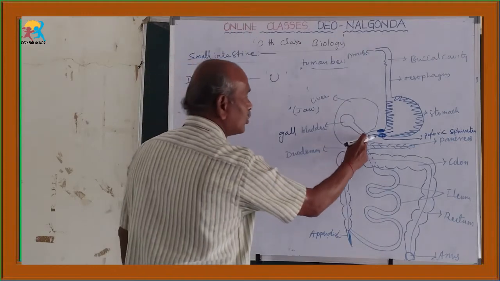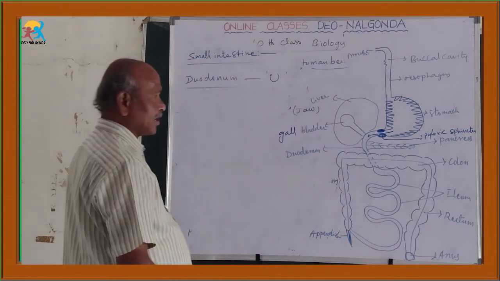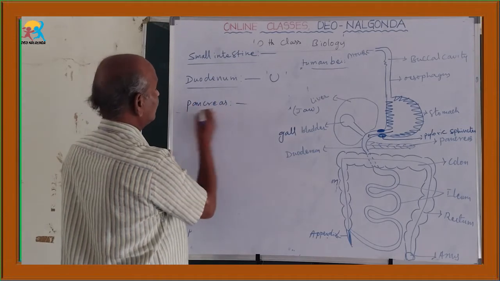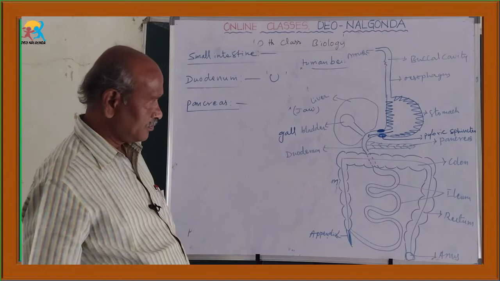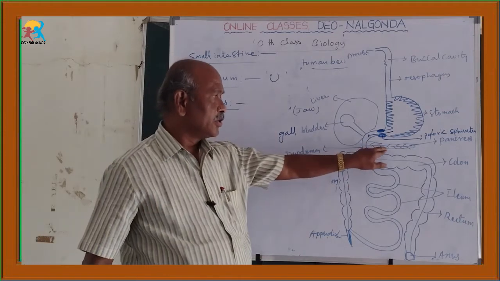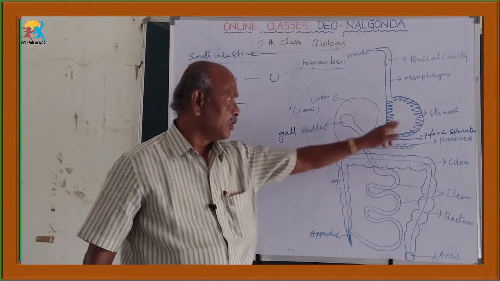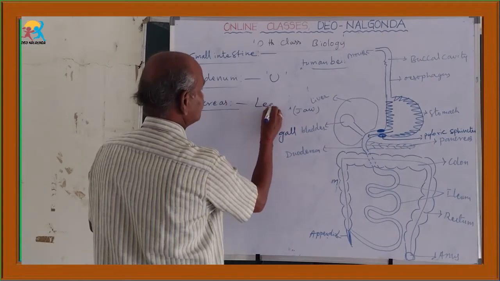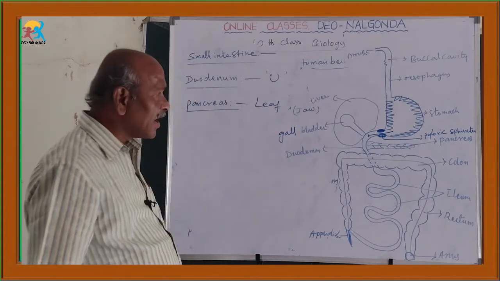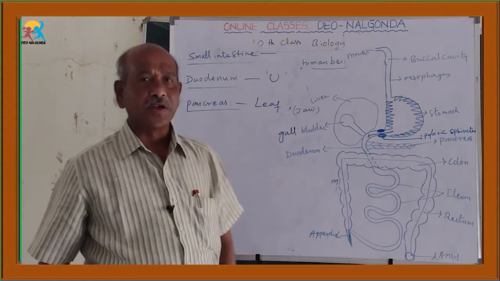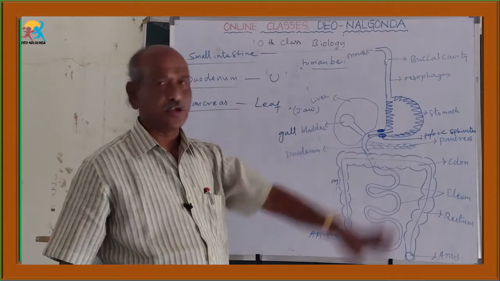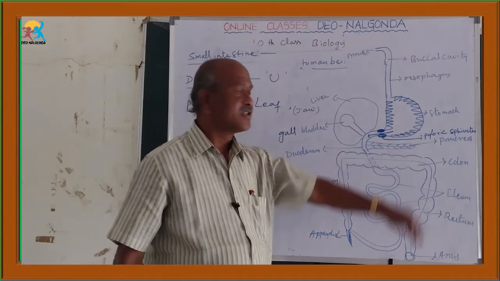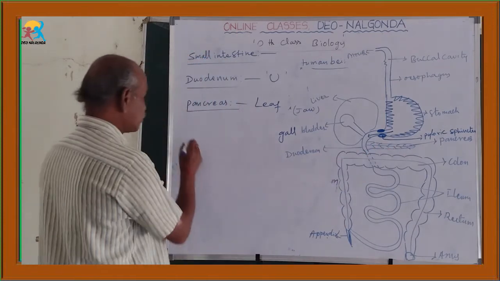The chyme also mixes with the pancreatic juice. The pancreas is at the duodenal loop, towards the left side below the stomach. There is a leaf-like gland present, called the pancreas. It is the second largest digestive gland after the liver. This pancreas secretes the pancreatic juice.